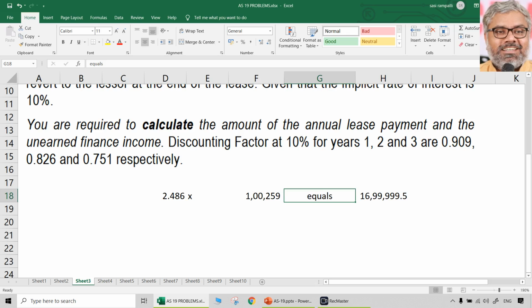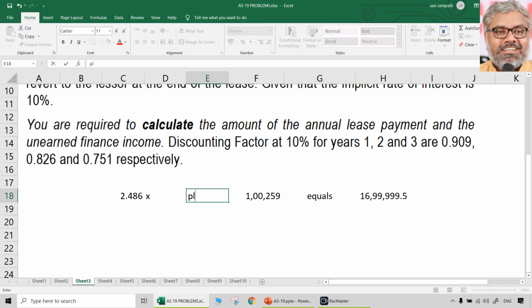So 2.486x plus... can't have symbols here, that is a problem because it will take something like formula. So 2.486x plus 1,259,000 will be equal to 16,99,999.5. On paper you can just easily do this conveniently.